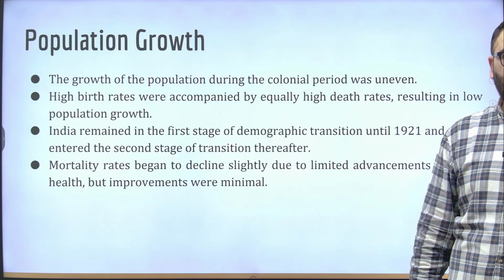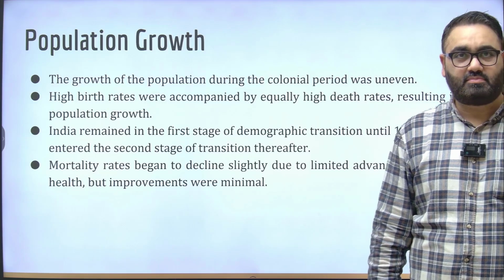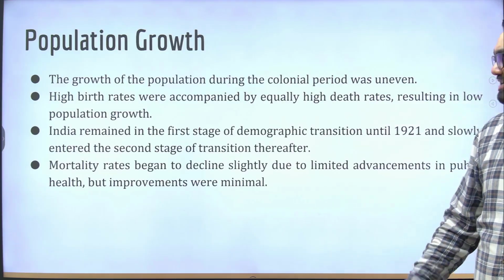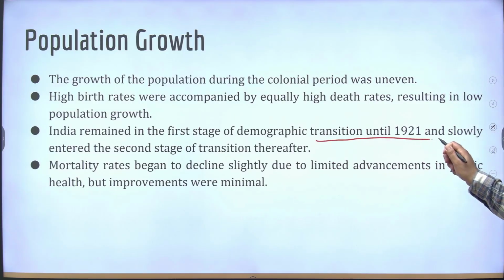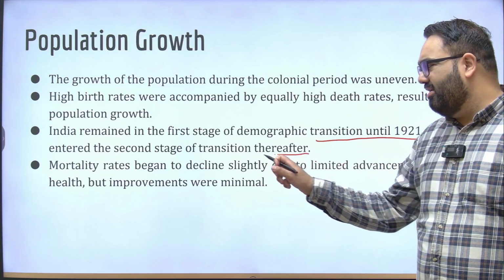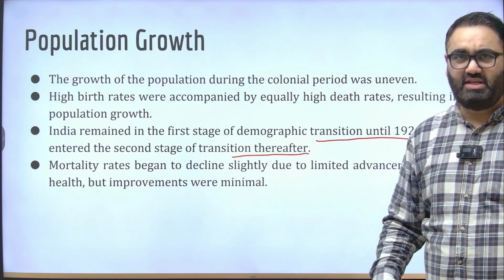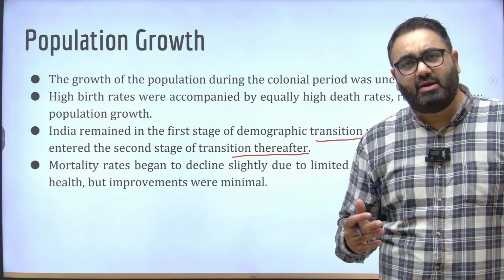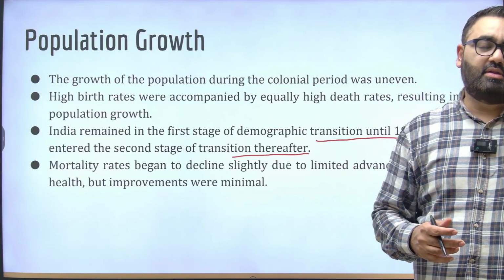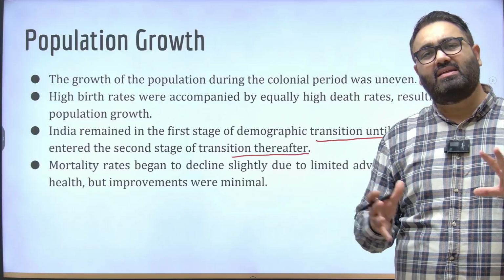Here are some numbers or data about population growth. India remained in the first stage of demographic transition until 1921 and then entered the second stage. Now, what are these stages of demographic transition? See, depending upon a country's progress, the country's birth and death rate cycle changes.